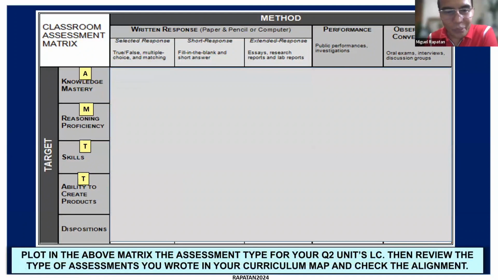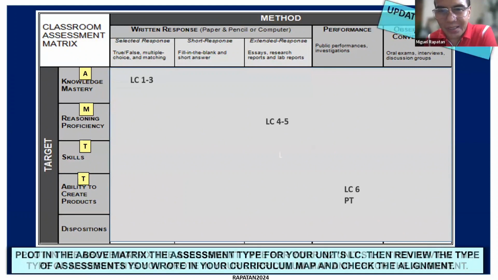Okay, so given that, we're going to just plot in this table examples of assessments for the different competencies. So for example, like this, just plot the LC number. You can even type in the LC itself just so that it's clearer for the teacher to see what type of assessment will align that particular competency.